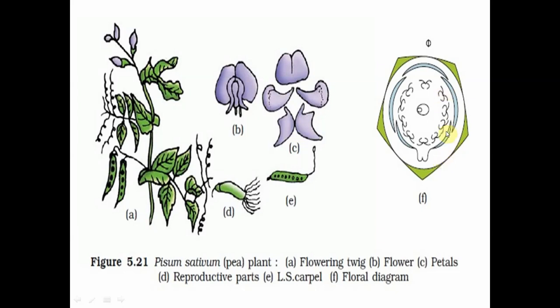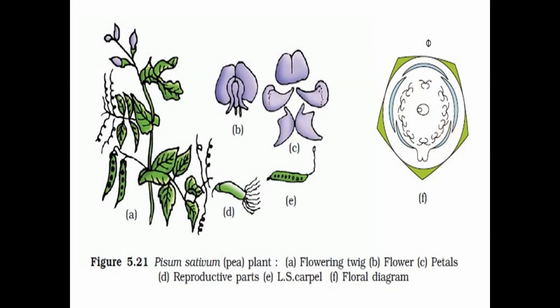And in the androecium we find 10 stamens. Here we see one separate stamen, and here the remaining 9 stamen filaments are fused to form a single bundle. So we have to show the 10th stamen separately. So this is also called the 9 plus 1 condition, with the 9 within brackets.